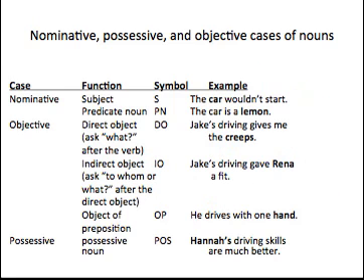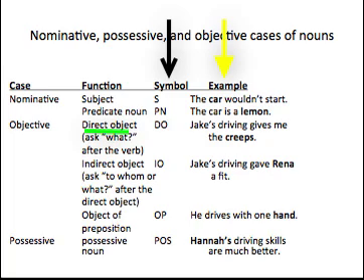Okay. Last, what you have here is a nouns chart. Basically, in the left-hand column there, you see nominative, objective, and possessive case. And then the next column, the second column over, you have how the nouns are functioning. Okay, and it has the same rules that I just kind of went over for how to find subject, predicate noun, direct object, indirect object, object of the preposition, and possessive noun. And then it has symbols so that we'll all refer to them the same way. And then it has examples.